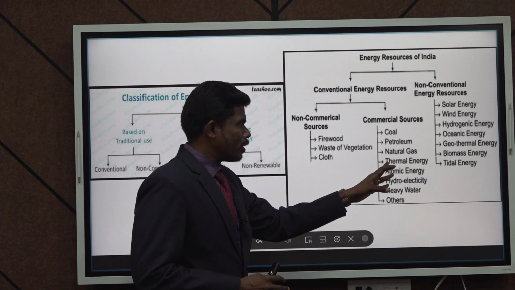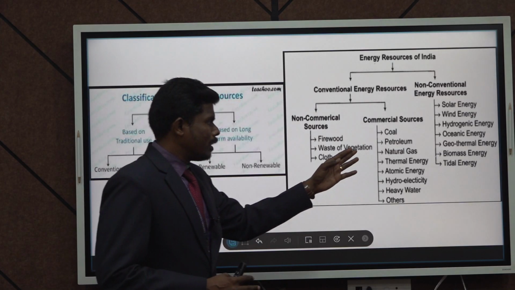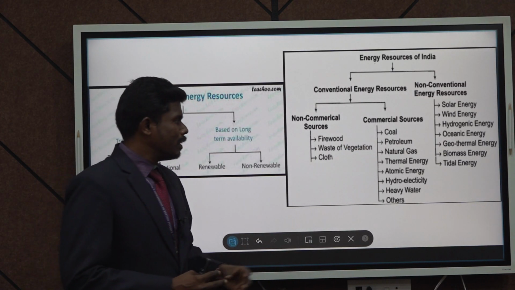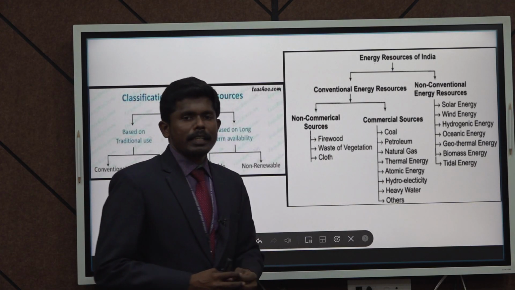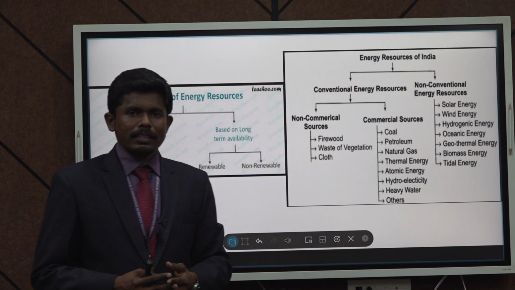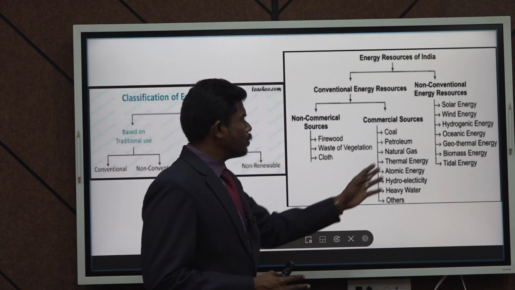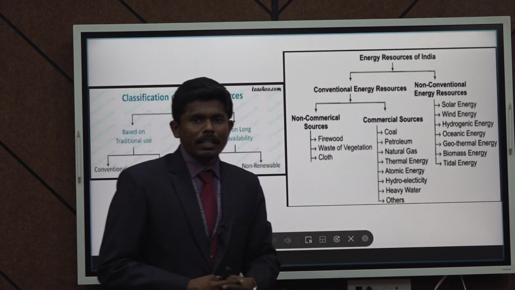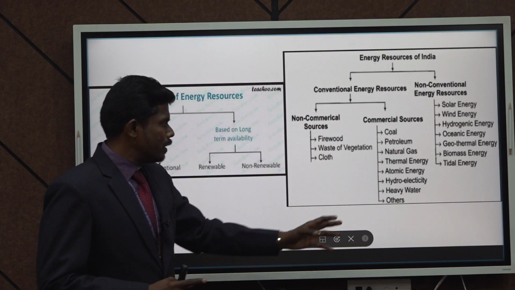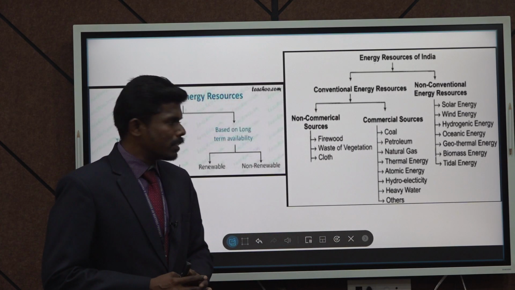For petroleum, natural gas, and thermal energy, we mainly depend on the heat and gas formation available in the earth's crust. Even though it is proven that these have the highest impact in producing electricity, they cause a lot of impact to the environment. To overcome that, the non-conventional energy sources come in. Non-conventional means we did not traditionally focus on these resources. To overcome all those problems, the non-conventional energy sources come in.